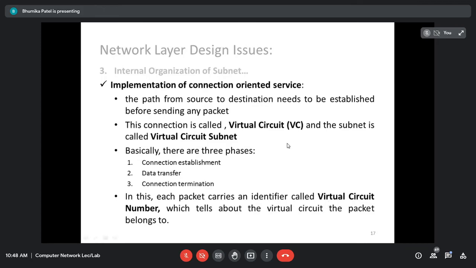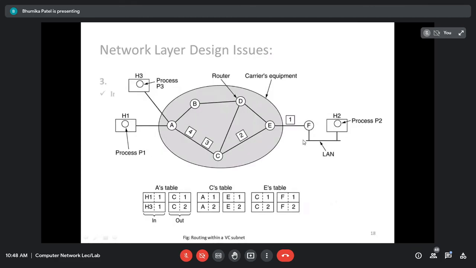That path is known as a virtual circuit, and this number is the virtual circuit number. This number is unique, and it tells which virtual circuit the packet belongs to. Which packet belongs to which circuit is identified by this virtual circuit number.